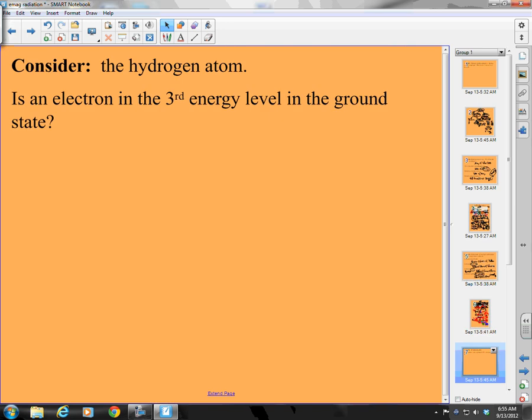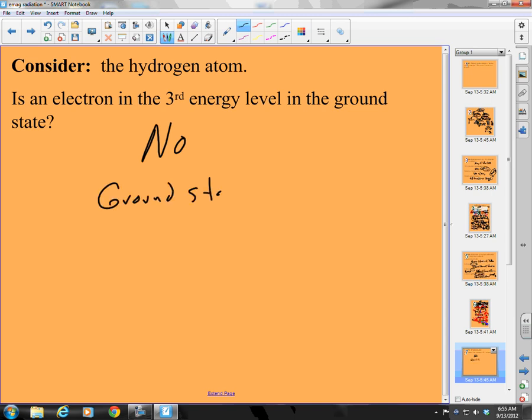Consider the hydrogen atom. Is an electron in the 3rd energy level in the ground state? The answer to that is no. Now, how do we know that? Well, the ground state, we just have to define it. What is the ground state? It is the energy level closest to the nucleus. So this is the energy level available.